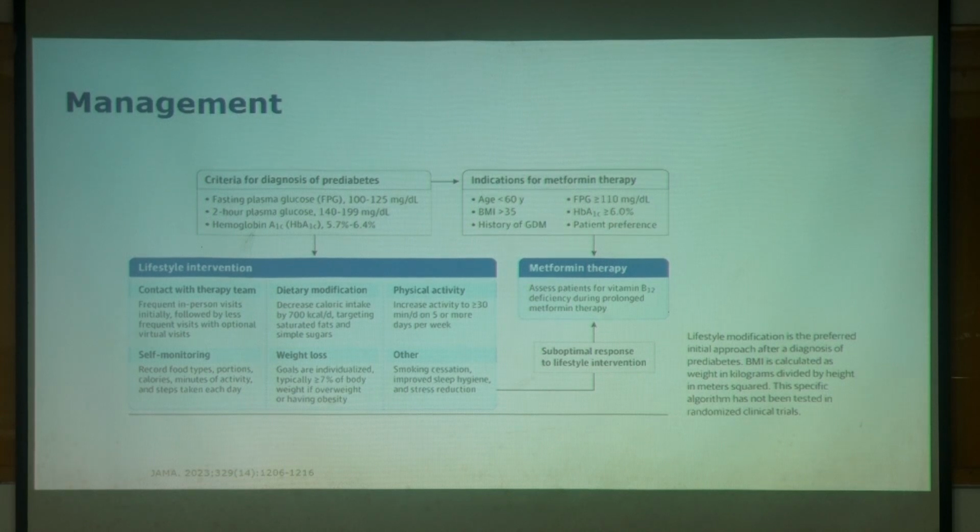And when we look at the management here, the criteria for diagnosis of pre-diabetes is a fasting plasma glucose value between 100 to 125, 2-hour plasma glucose from 140 to 199, and A1C between 5.7 to 6.4. And what are the indications for metformin therapy? The ADA has recently advised starting metformin therapy in the pre-diabetic stage: age below 60 years, BMI more than 35, history of GDM, fasting plasma glucose more than 110, A1C above 6%, and also patient preferences.